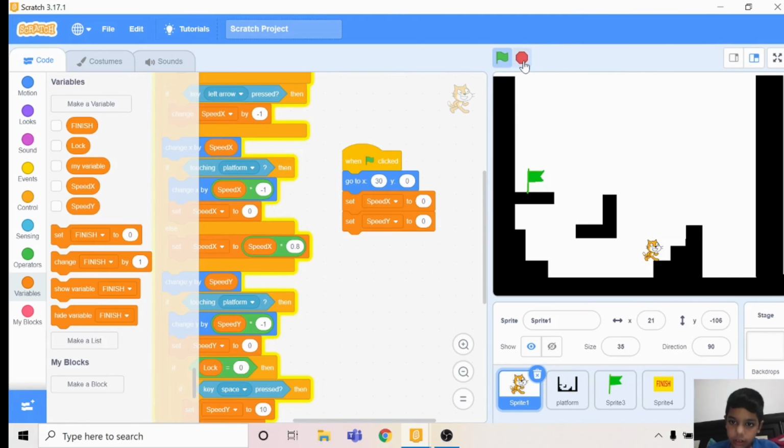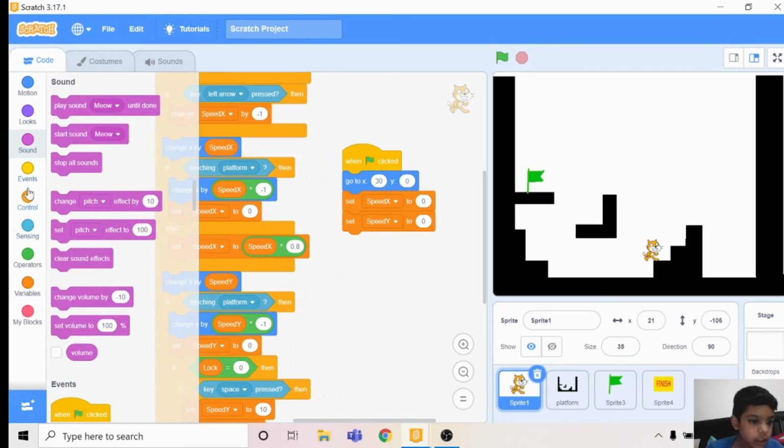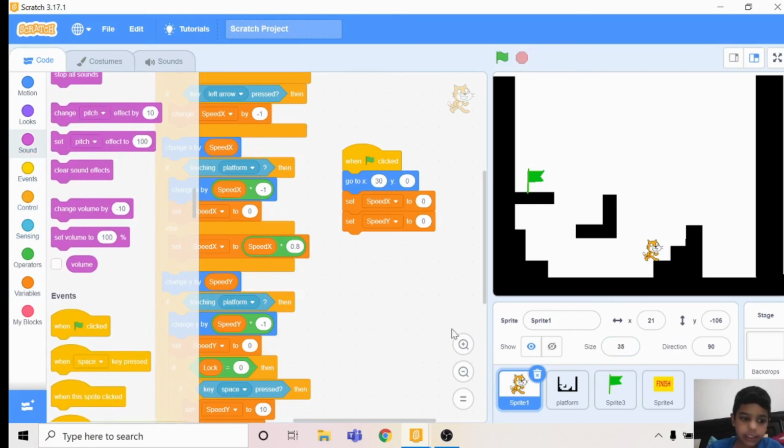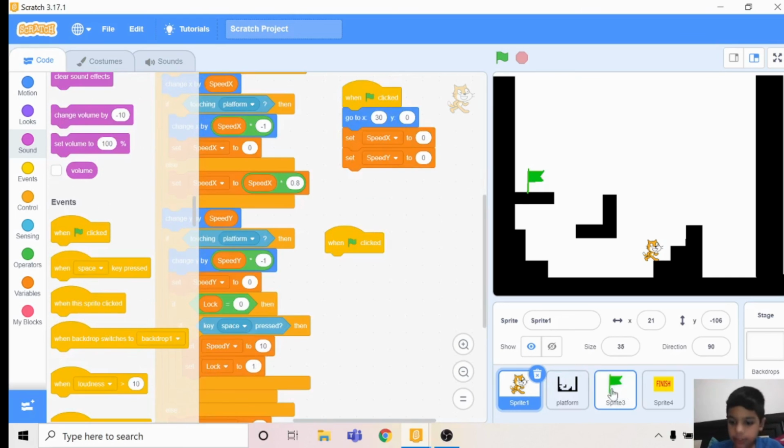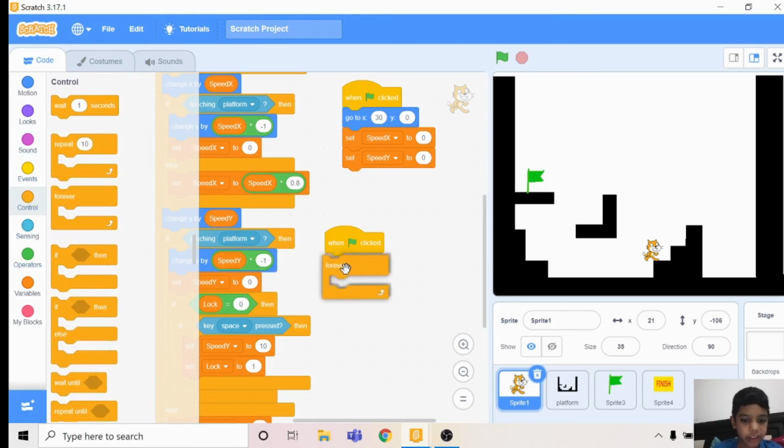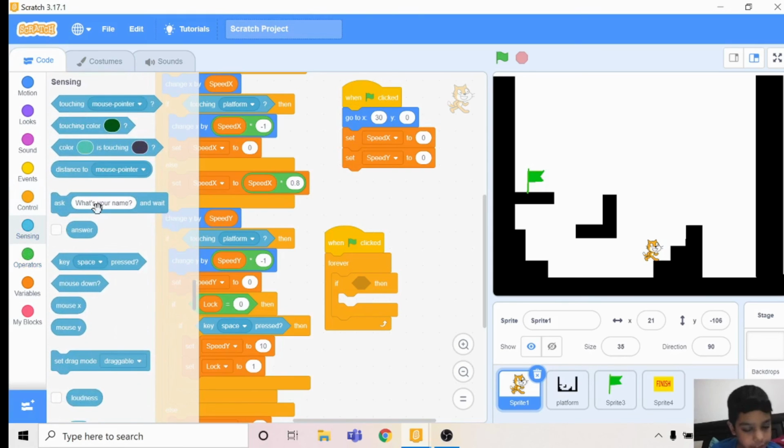We should take up when flag is clicked, forever, if then, go to sensing, if touching.